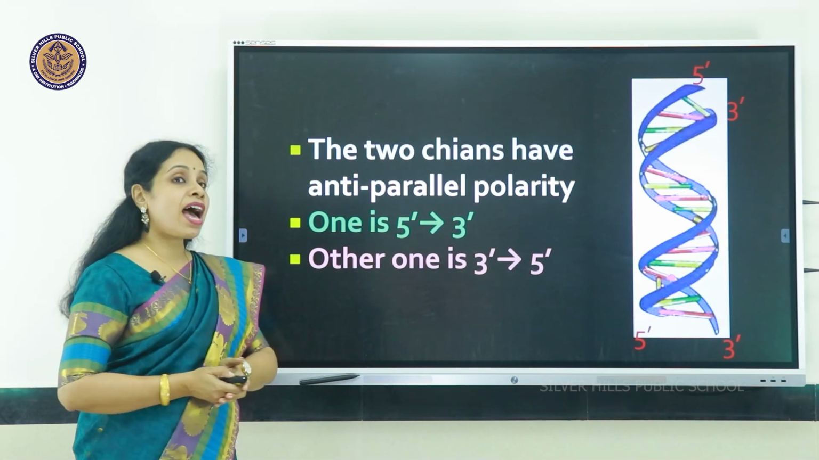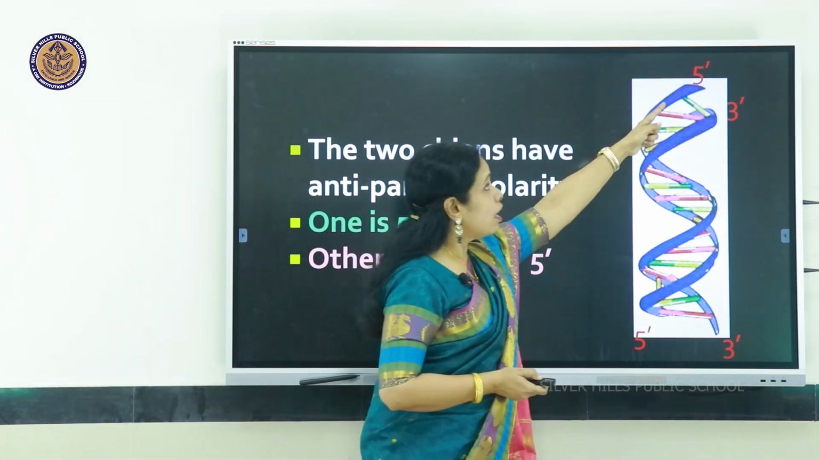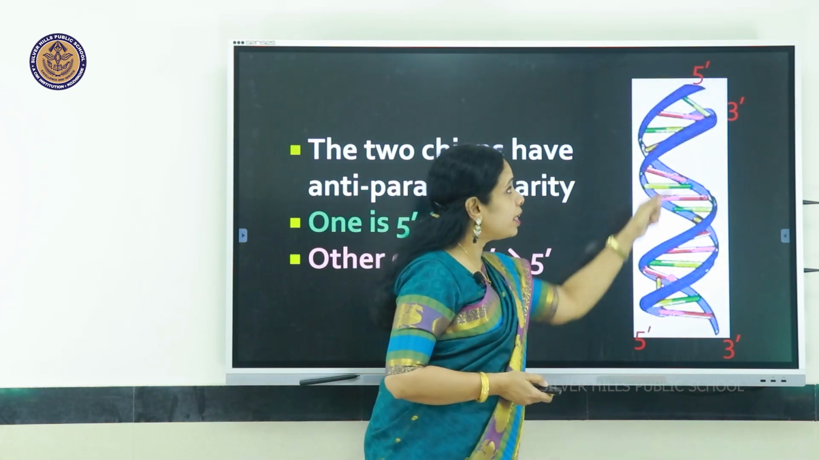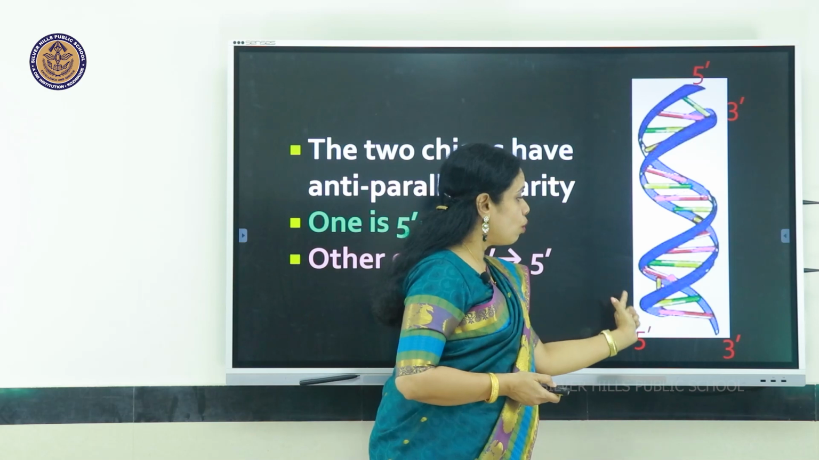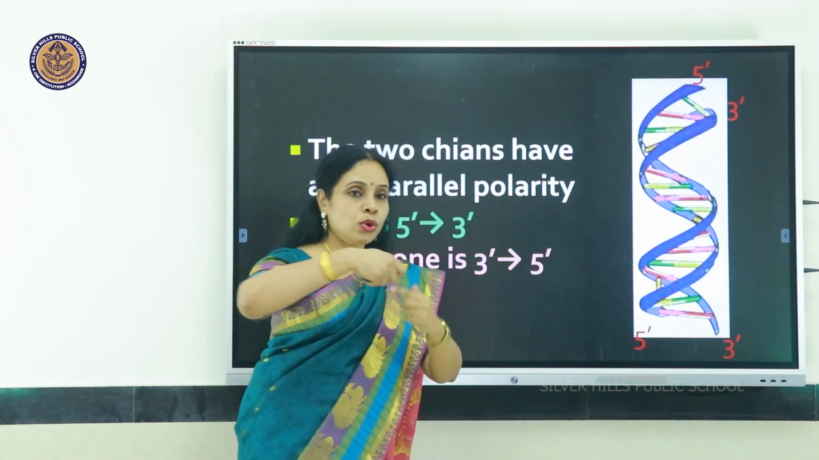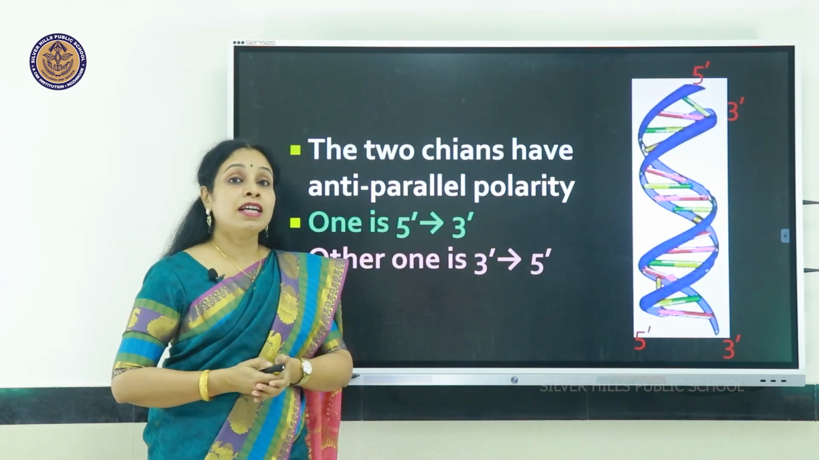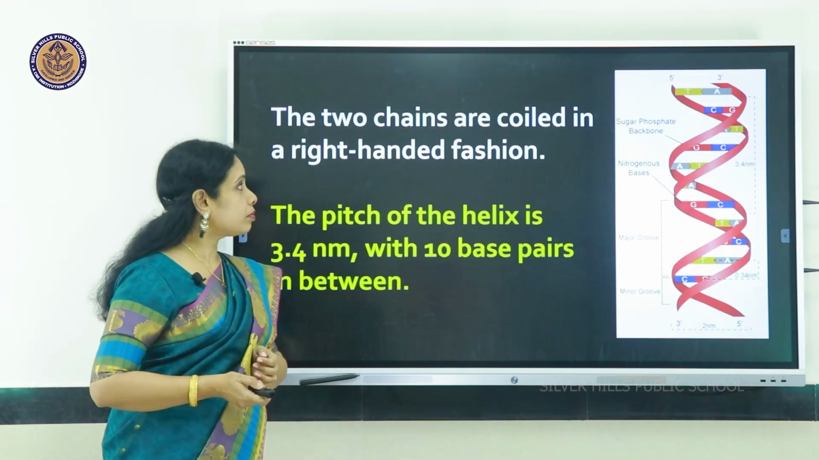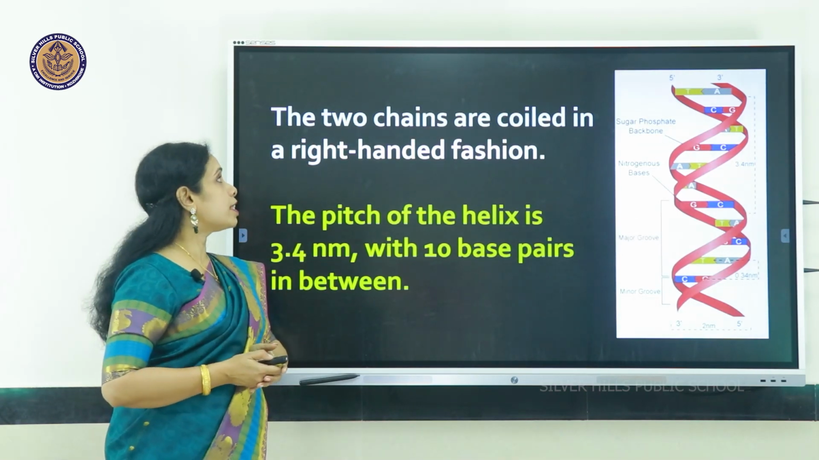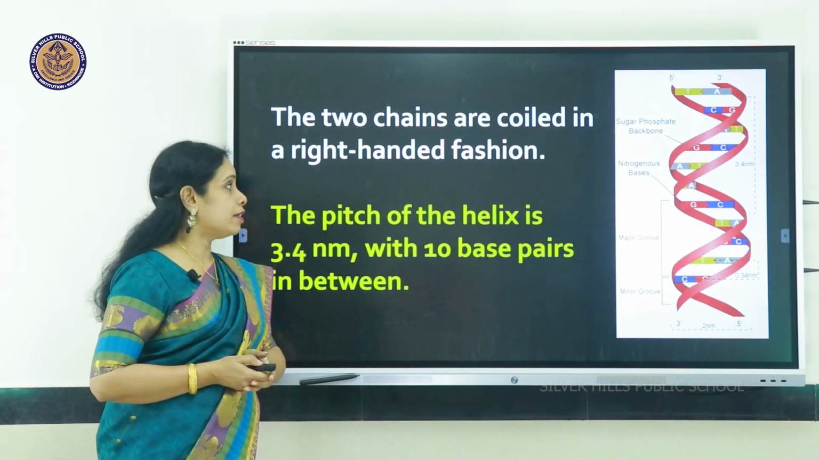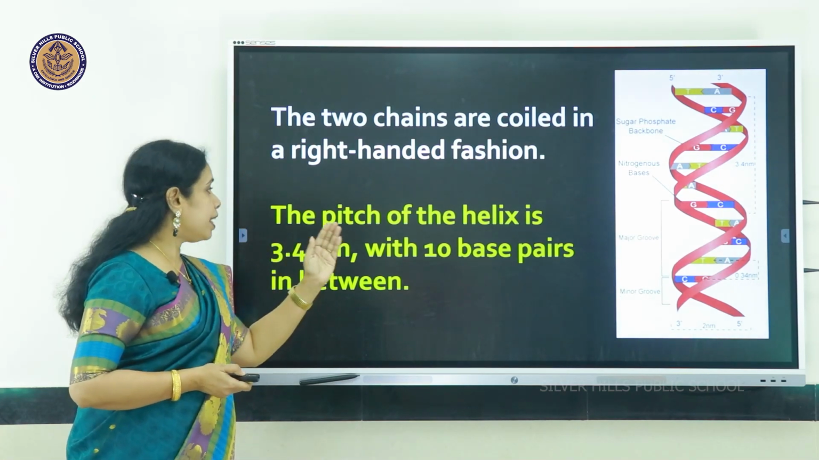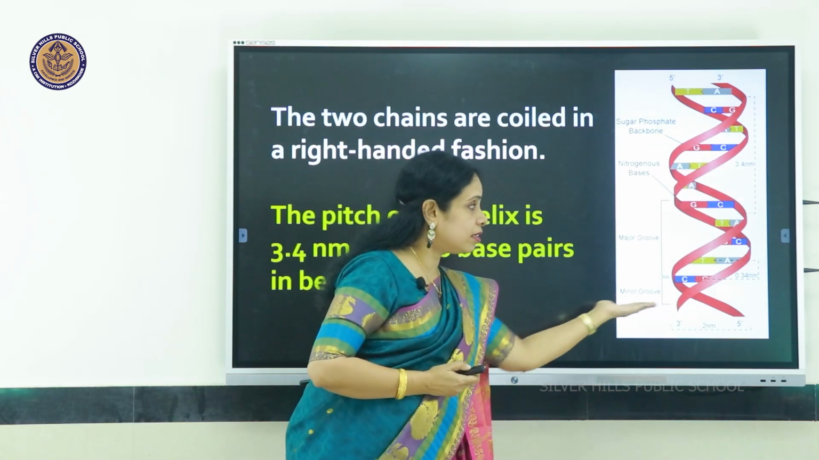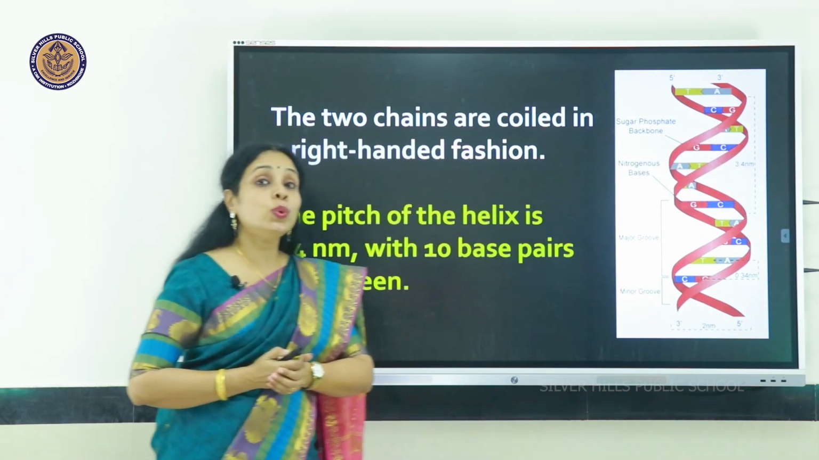The two chains have anti-parallel polarity. This is 5' to 3' and the other one is 3' to 5'. So, they are wound over each other in a double helical manner, just like a spiral staircase. The two chains are coiled in a right-handed fashion and the pitch of the helix is 3.4 nanometers, and you can see the width of the DNA molecule is 2 nanometers.